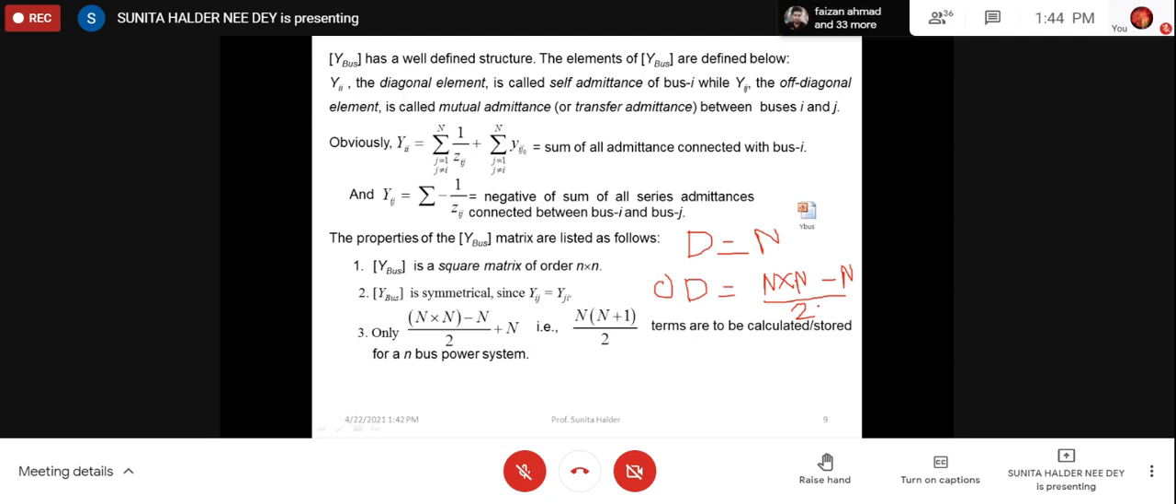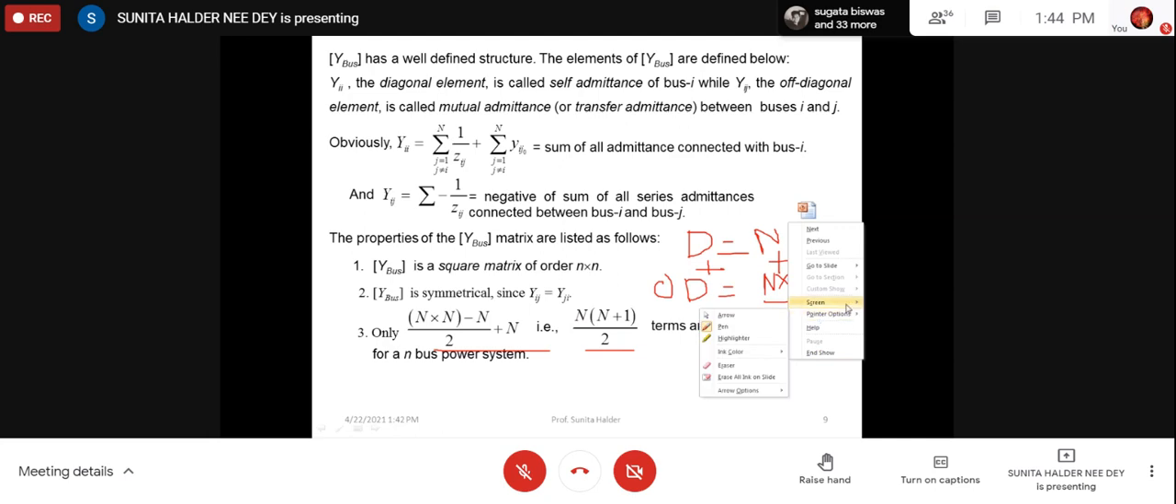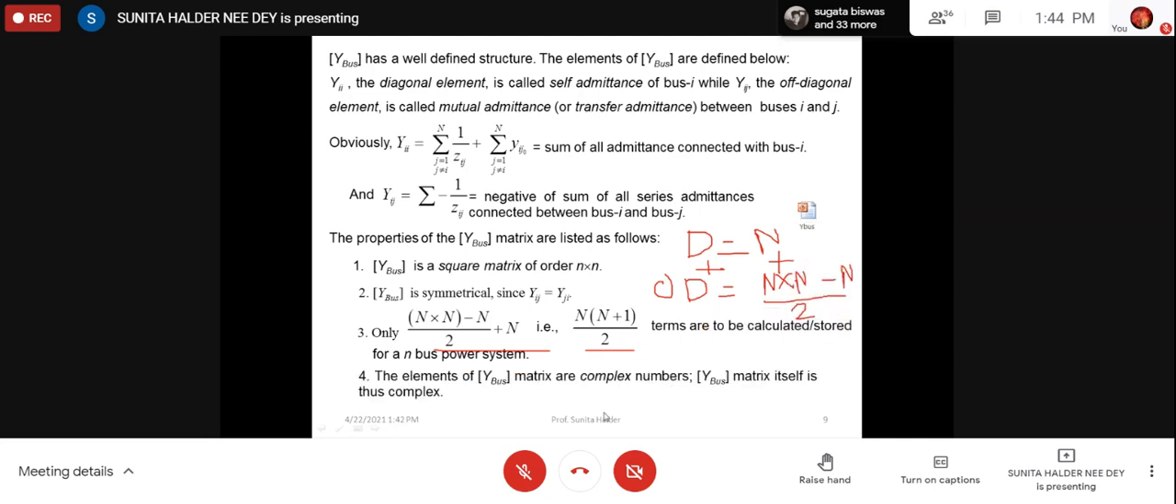So what is the total number of admittance elements we have to calculate? These diagonals plus off diagonals, so n plus (n by n minus n) by 2. So only this much. So the calculation is also very less. Then you must remember all the elements of Y bus are complex quantities. So if you are programming in C, then you have to make the initialization and variable assignment all in that way.